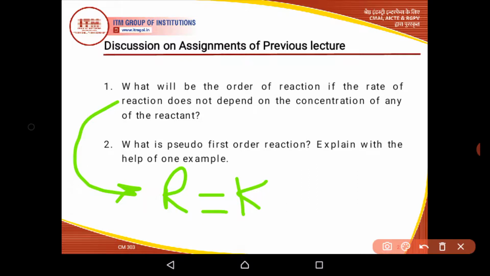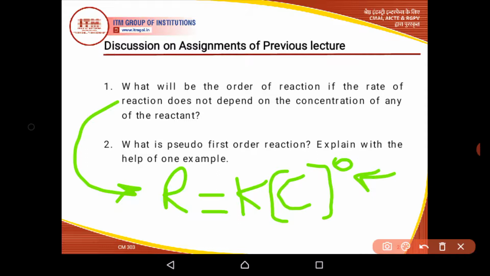For example, the rate is not depending on the concentration. It means there will be a power of 0. A power of 0 means the overall value of C will be 1 in this case, so it is the case of zero order reactions. The answer is that the reaction is a zero order reaction.